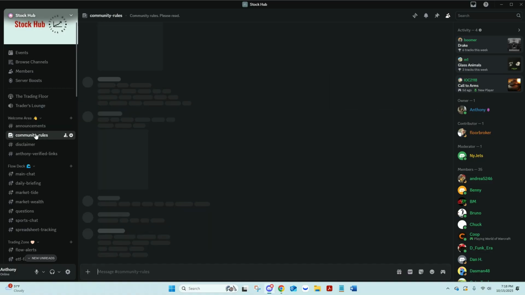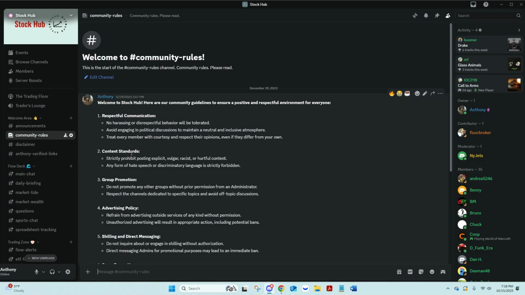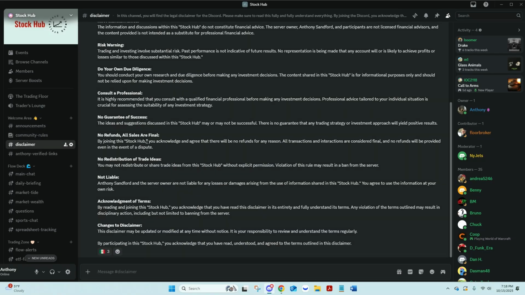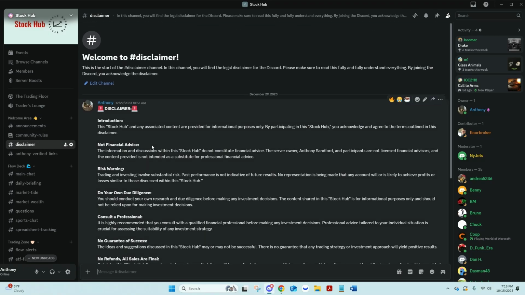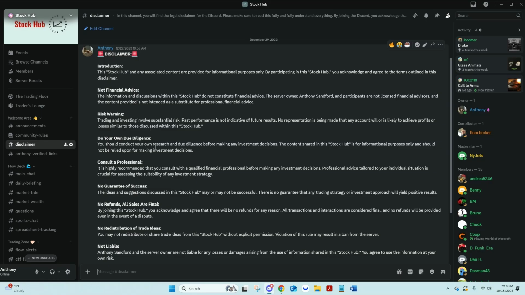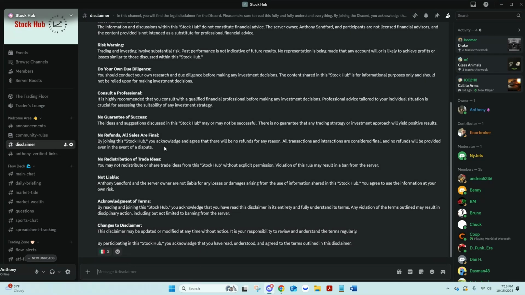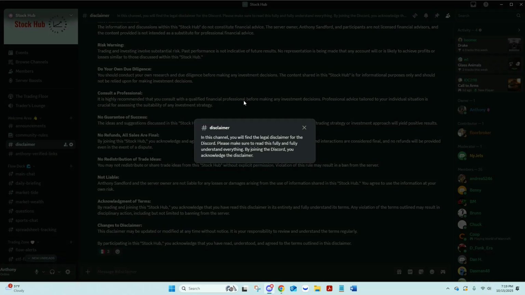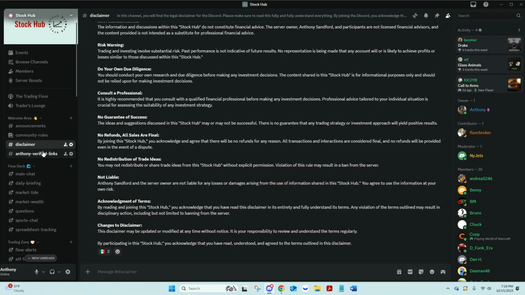Community rules, again, very self-explanatory. Just rules that you need to go by. Disclaimer, again, we're not a financial advisory group at all. This is a chat room that provides just basic chatting, and we mostly talk about stocks and all that. And this is one thing I like to tell people too: if you come up to the top of each channel and click this, I do have details about the channel in here as well, so feel free to do that.